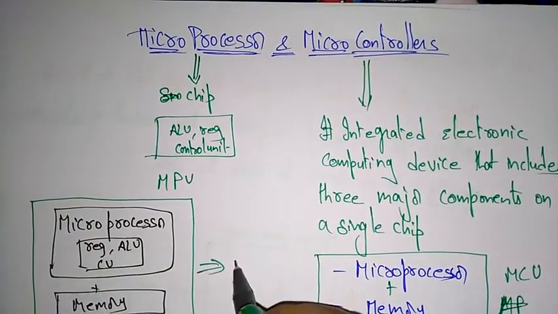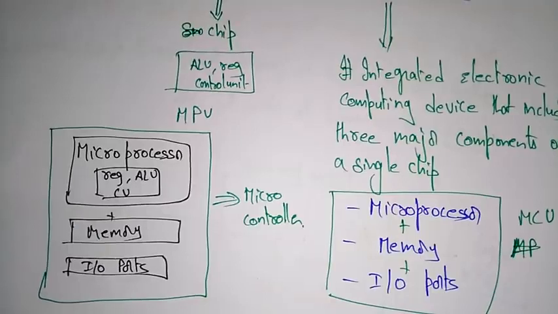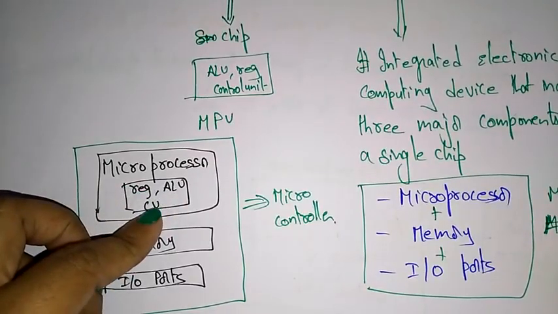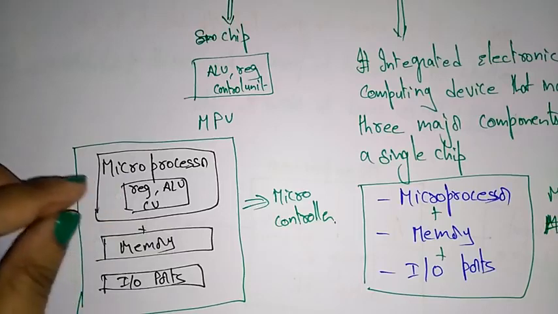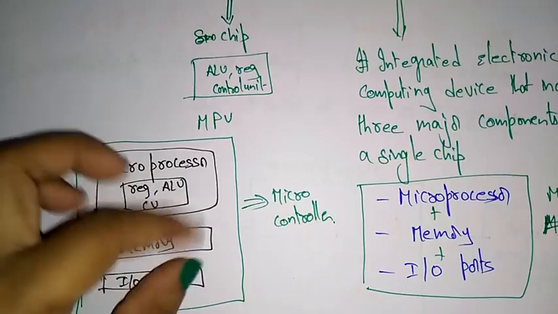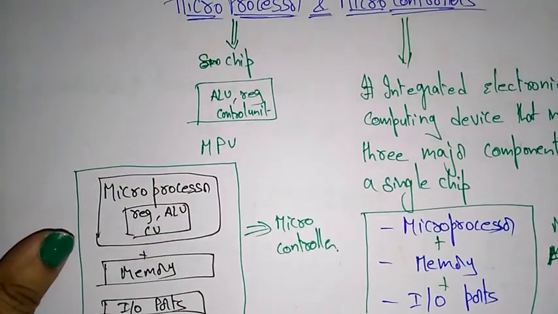This you call a microcontroller. I hope you understand. So a microcontroller is nothing but a processor along with memory and input output ports, all integrated in a single chip.